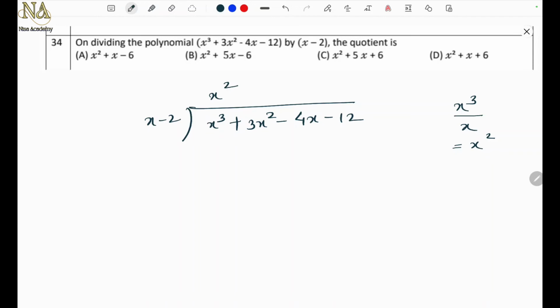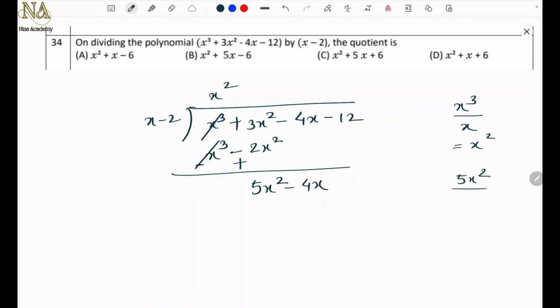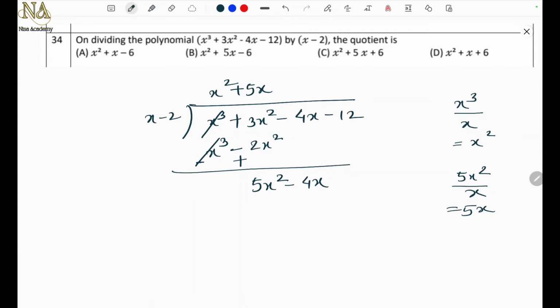First x into x square, x cube, minus into plus, minus 2 into x square, minus 2x square. So now the signs will change. Here it will be minus, this minus will go to plus. This cancels. So 3 plus 2, 5x square. We'll take the next term down, that is 4x. Again the same thing. Take this 5x square divided by x. So 5x remains. Just put this plus 5x over here.